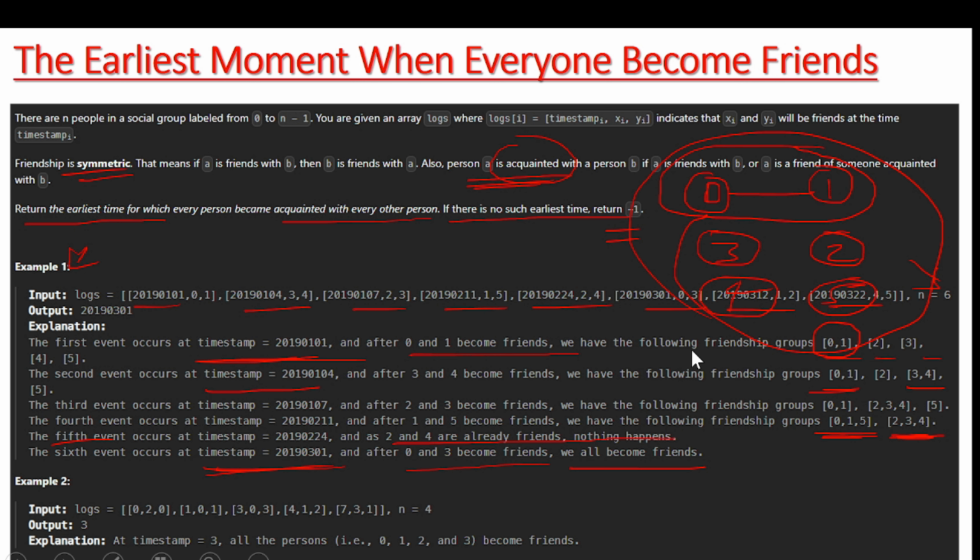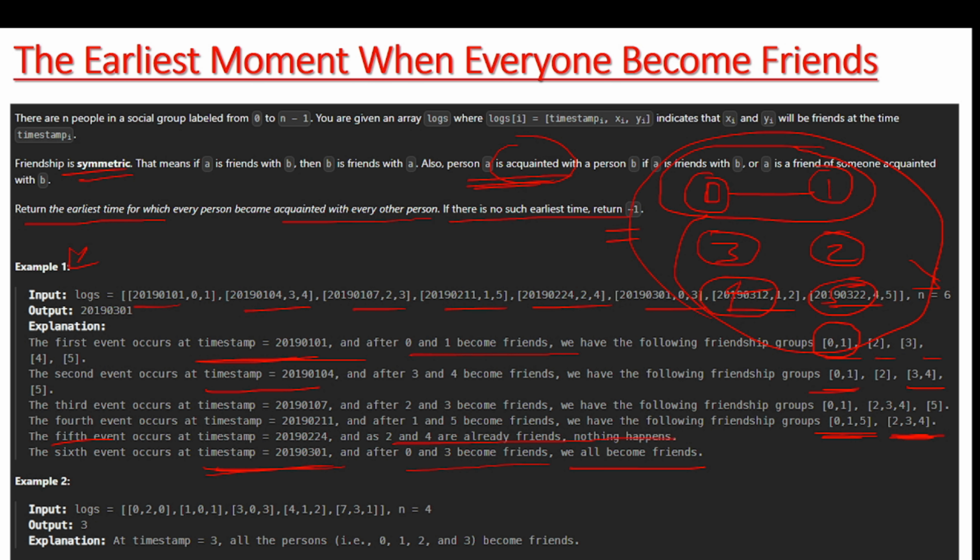So with UnionFind we can quickly determine which group a specific individual belongs to. Currently, as we go to the fifth timestamp, 2 and 4, if we use UnionFind we can directly find that 2 and 4 belong to the same group. That is why I'm thinking to use the UnionFind data structure. Also, one can quickly merge two individuals together along with the two groups they belong to. As the name suggests, UnionFind.